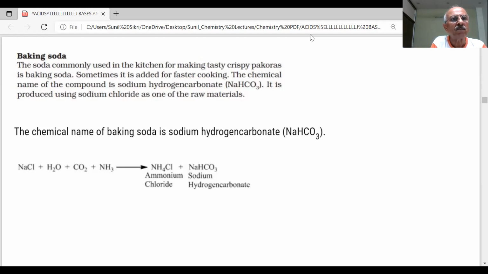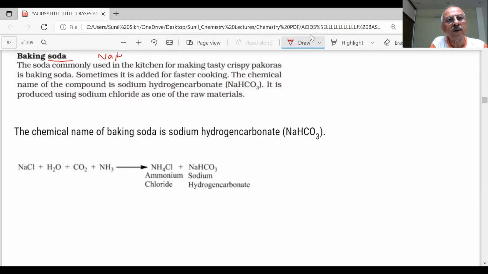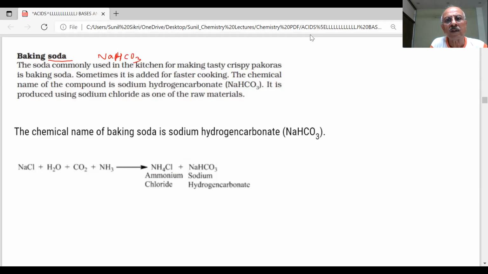Baking soda. What is baking soda? What is the formula of baking soda? NaHCO3. Sodium hydrogen carbonate is the chemical name. Do you have baking soda in your kitchen? Tell me.